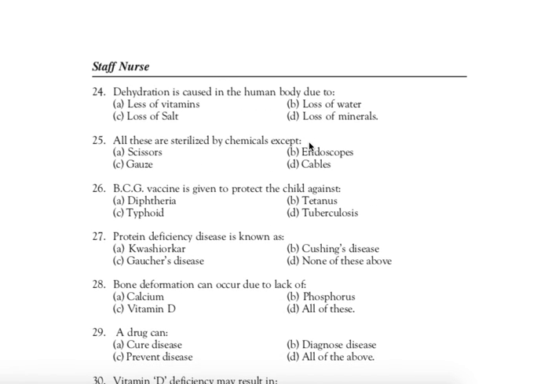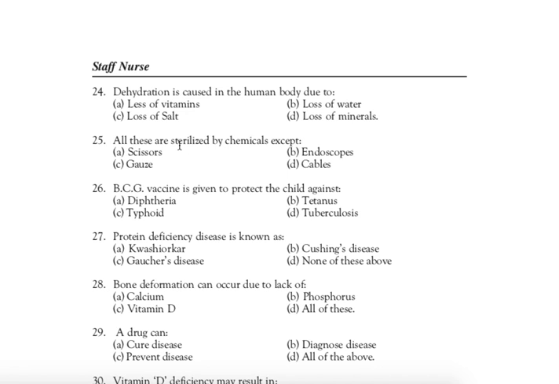Next question. Question number 24: Dehydration is caused in the human body due to. Correct answer is B, loss of water. Dehydration is caused in the human body due to loss of water.